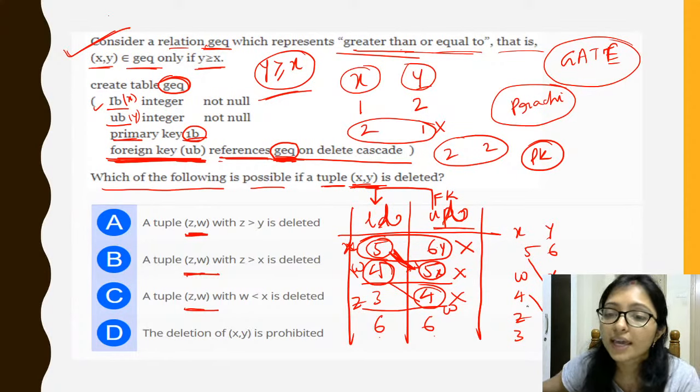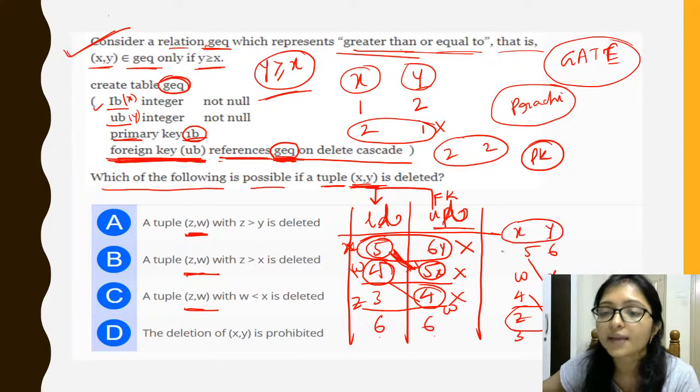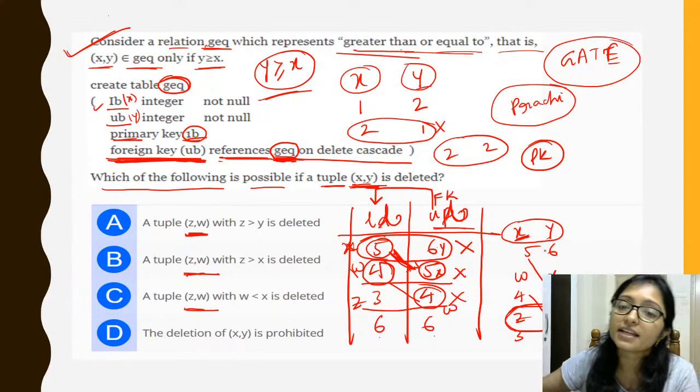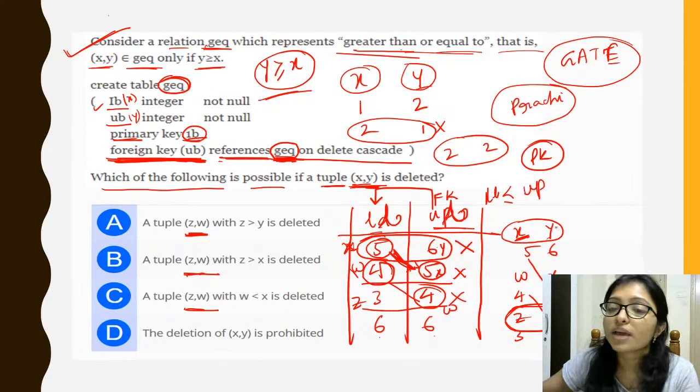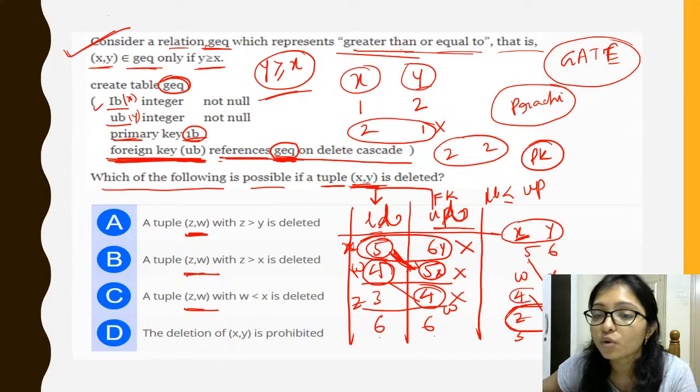Yes. So here when ZW is deleted, if you delete this XY and then also according to that ZW is also deleted, so what is the relation? What will be the exact relation? Here is x and it is given that always lower bound will be less than the upper bound, right? Lower bound will be less or equals to upper bound, right? So every time where x is, it is the x, means w will be less than x.